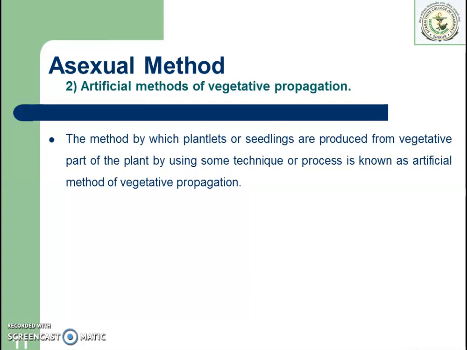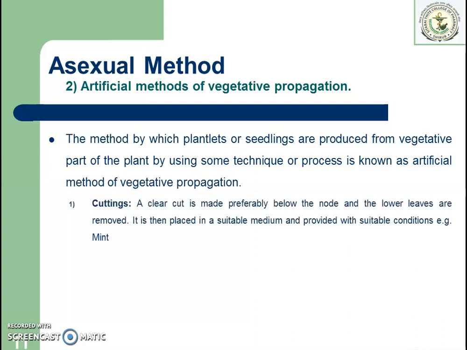Means how we can differentiate these two methods, the natural method of vegetative propagation and the artificial method of vegetative propagation. In the natural method, the vegetative parts of the plant are directly given an environment and they naturally develop into a similar, new plant. In the artificial method, the vegetative parts of the plants are taken and treated with some technique or process, and when the vegetative parts are combined with some technique, the method is called the artificial method of vegetative propagation.